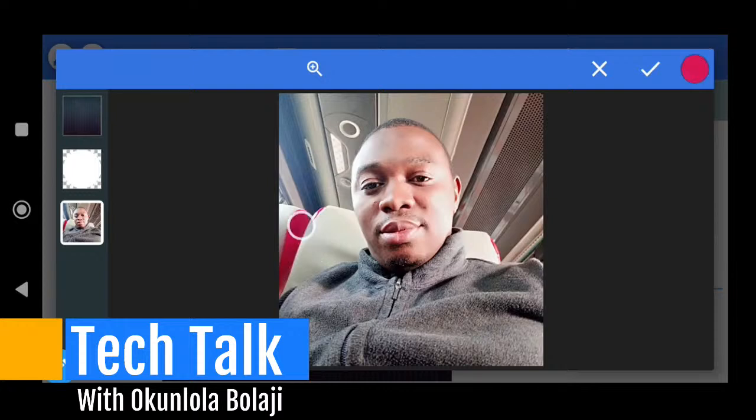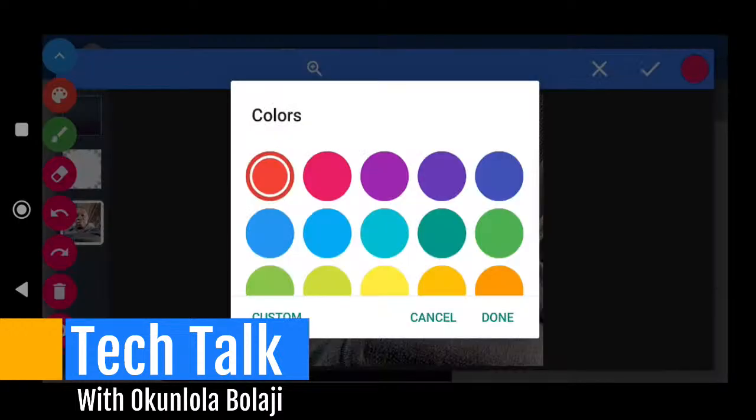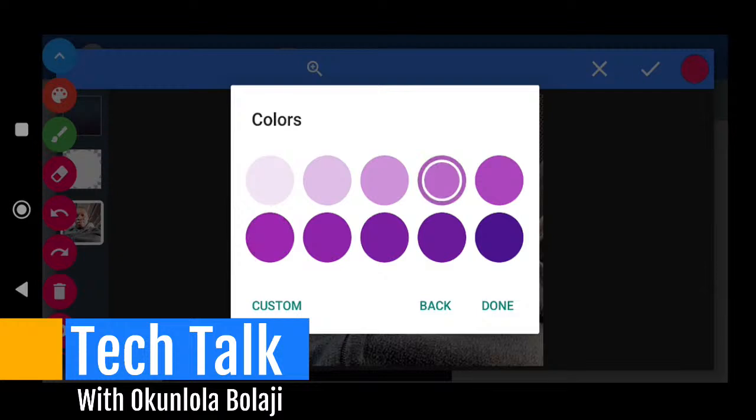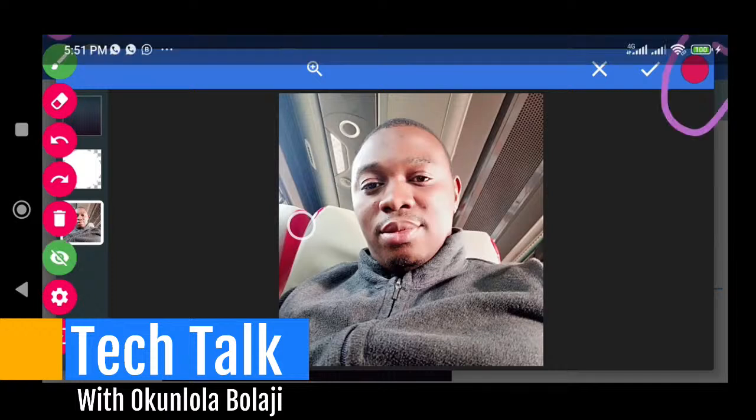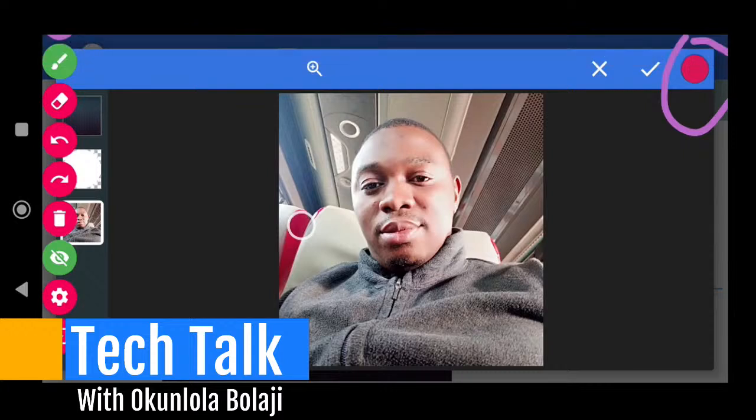Now anything I select, it will automatically show here. Let me change the color because I'm working more with red here. Let me use a natural color. I think this should be better for me. Done. Okay, now that should be my marking color from now. So from here now, you'll be seeing the color you pick here. Are we together?